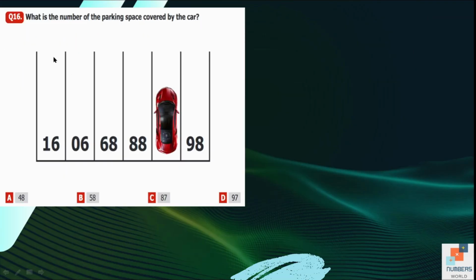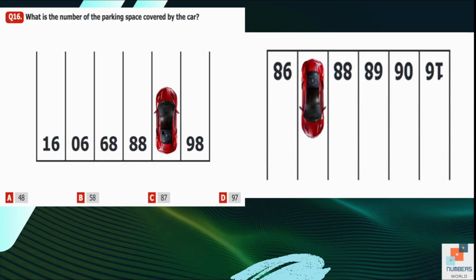Question number 16, what is the number of the parking space covered by the car? So you can see there is no pattern to follow. We can't find the number of the missing parking space. The reason is that we have to just see the picture upside down. So now you can follow our pattern over here: 91, 90, 89, 88, then 87 and then 86. So C is our answer. There are 87 parking spaces covered by the car.